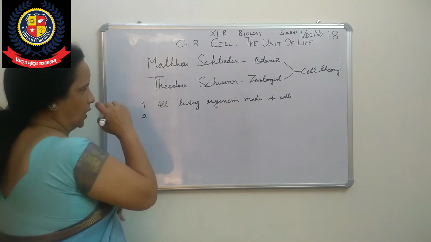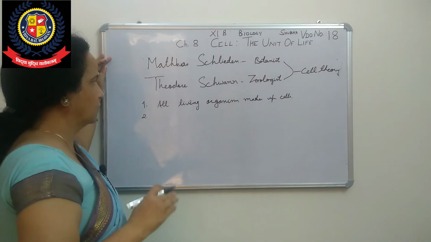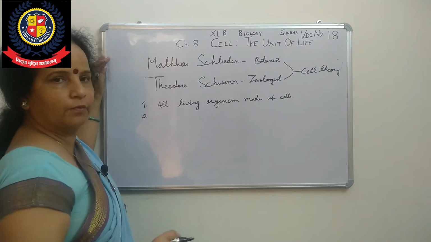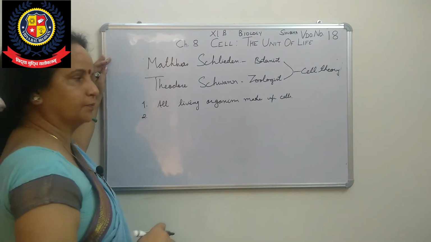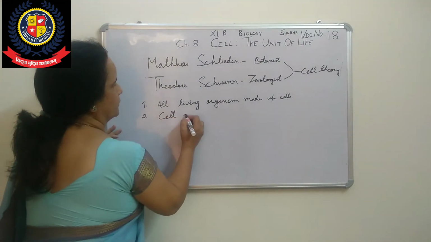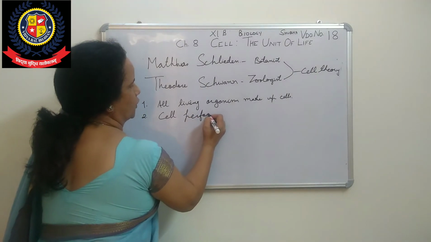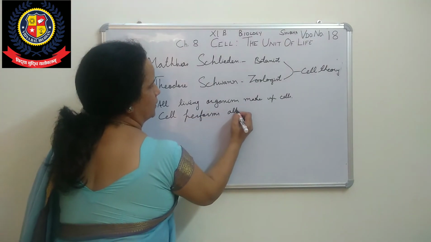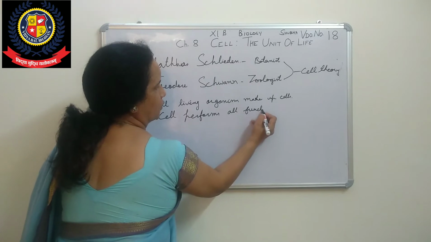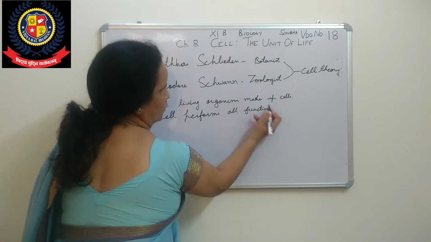Second, these cells perform all functions. This is what these two scientists had told.